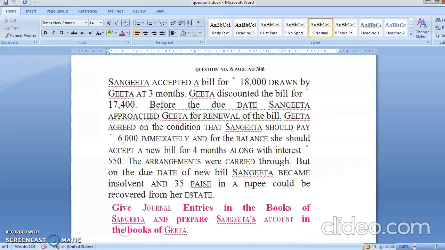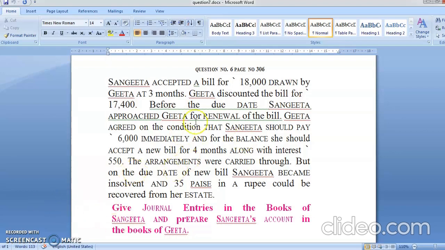Then next, Geeta discounted the bill. Geeta is discounting the bill. See, as a payee, as a drawee, you have to accept the bill and then make a payment. That is only your work, because in a bill of exchange, you remember what you write? Pay to me or my order. Either you have to give to Sangeeta or to whoever Sangeeta has transferred the bill. Okay. So here Geeta has nothing to do.